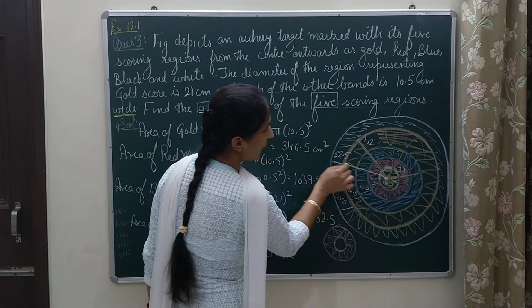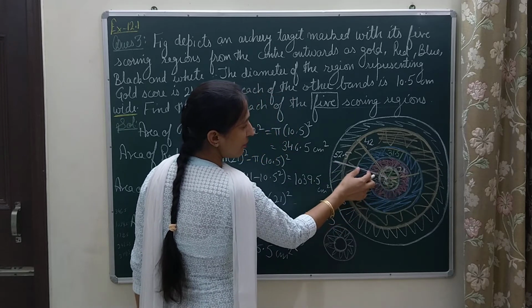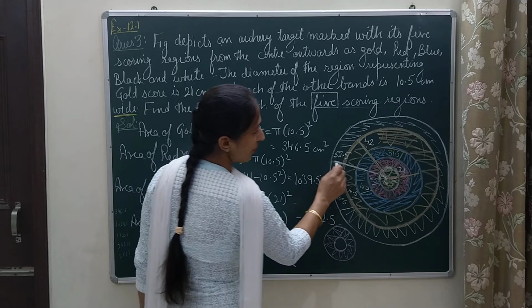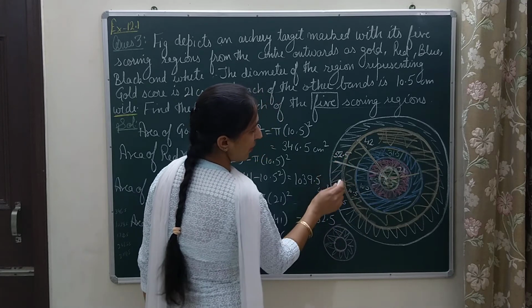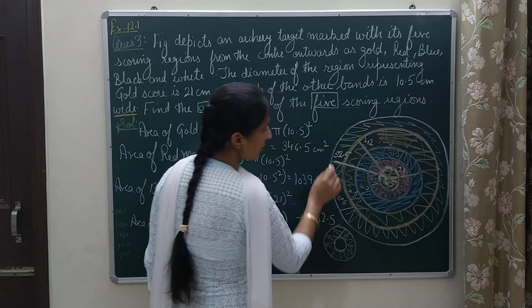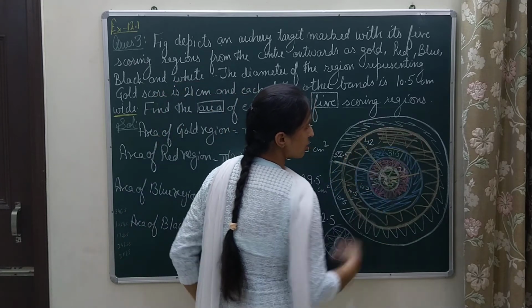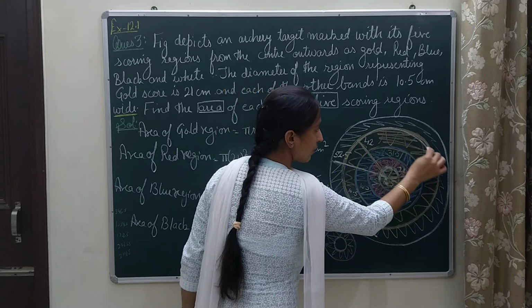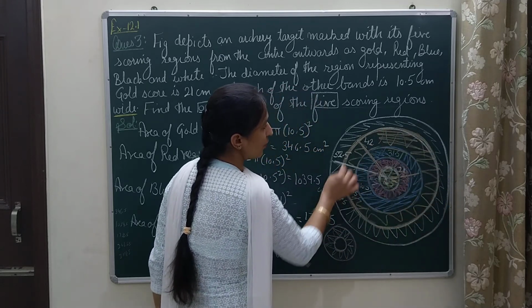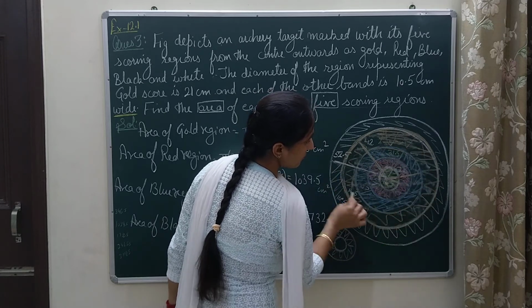From the center it is 21, 10.5, 10.5, 10.5, 10.5, 10.5, and it is 52.5. So for the white portion, the radius is 52.5 and I have to subtract this whole black circle.